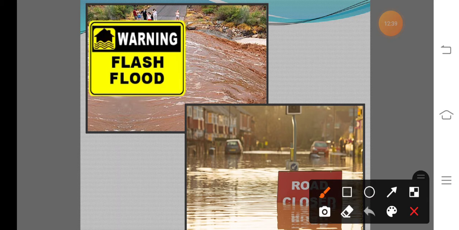I think you already know what is meant by flood, so there is no need to explain again and again. In simple language, keep in mind that flood means overflowing of water, especially over land not usually submerged. That means the land is covered by water for a short period, not a longer period. So this is known as the flood.